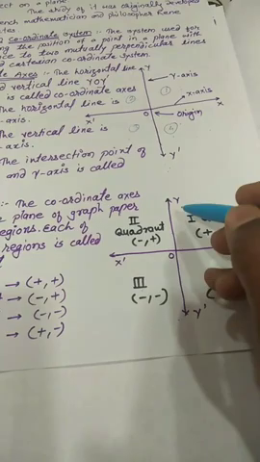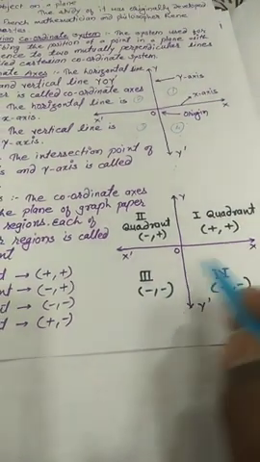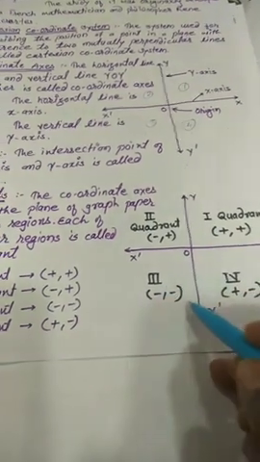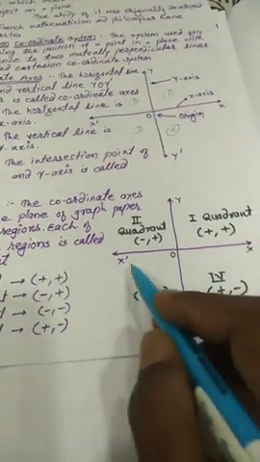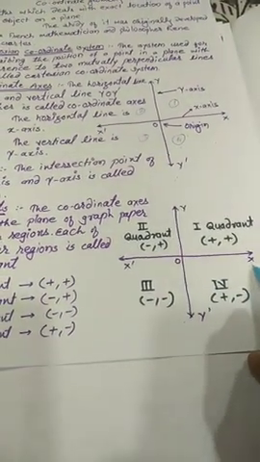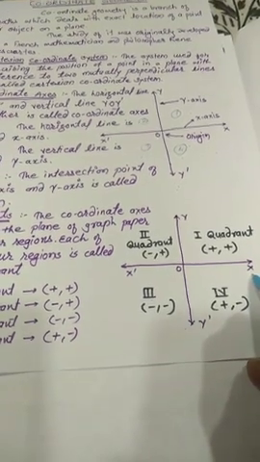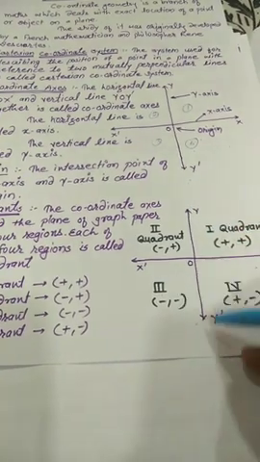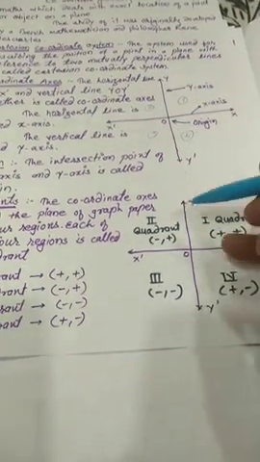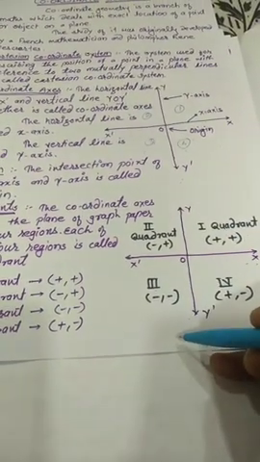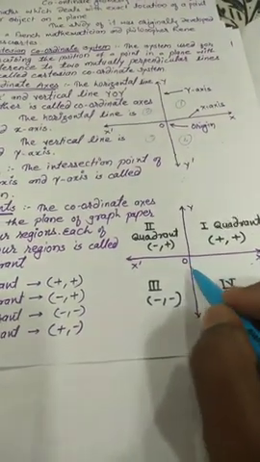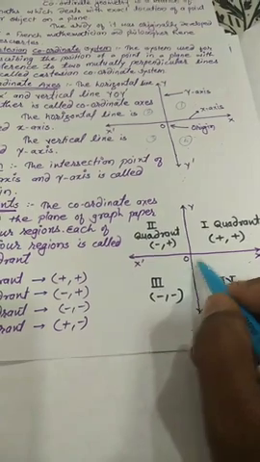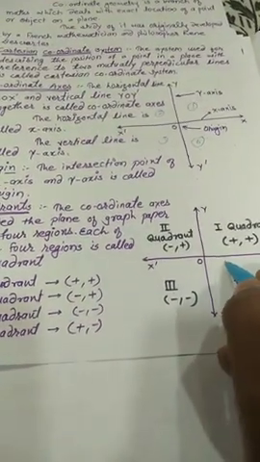These axes, horizontal and vertical lines, are number lines. The x-axis is the horizontal number line, and the y-axis we consider the vertical number line. On the horizontal axis, the x-axis, the right side of 0 always has positive numbers.